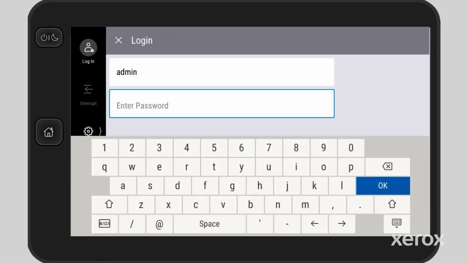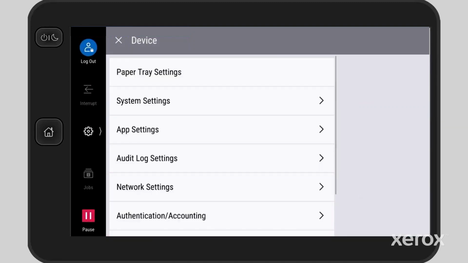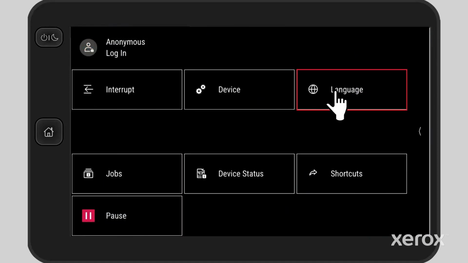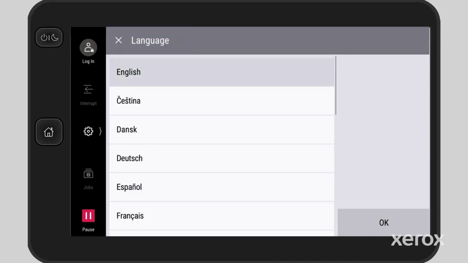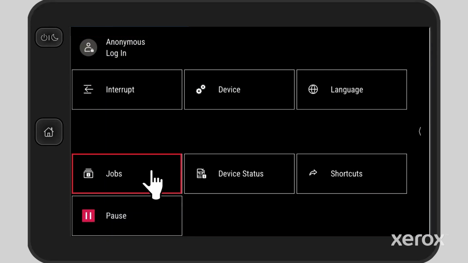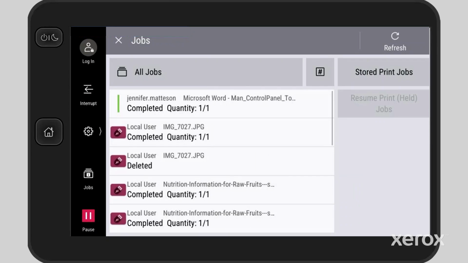If you log in as admin, this menu expands to include network setup and other advanced settings. After logging in, the icon turns blue, and now more submenus appear. The Language menu allows users to select different languages. The Jobs menu shows a list of in-process and completed jobs.